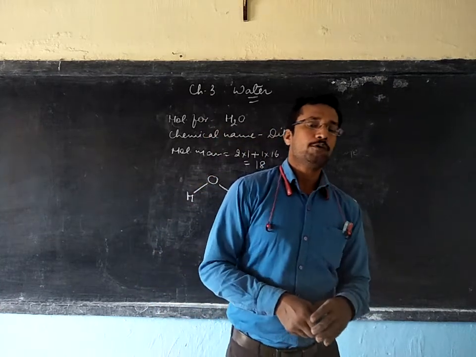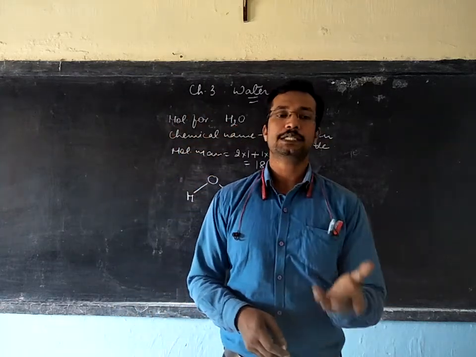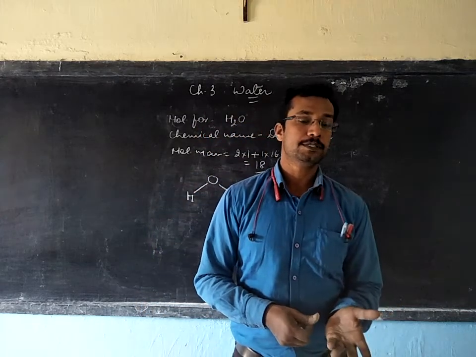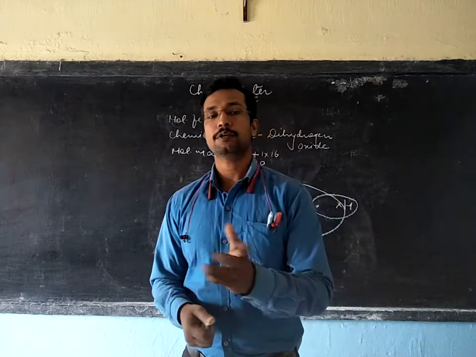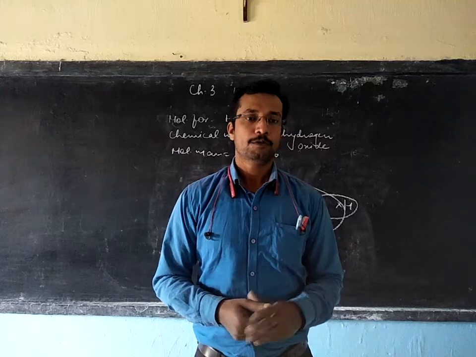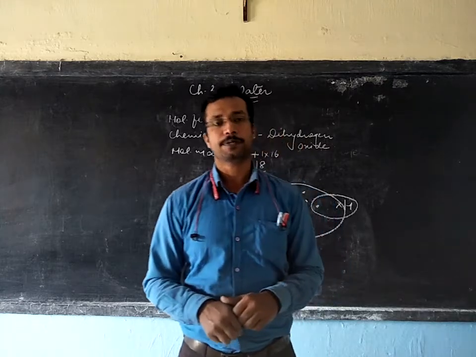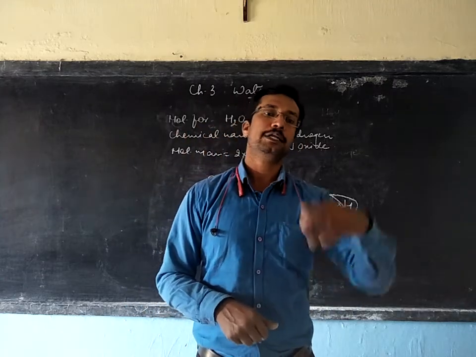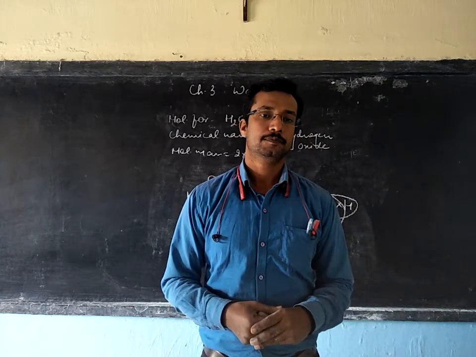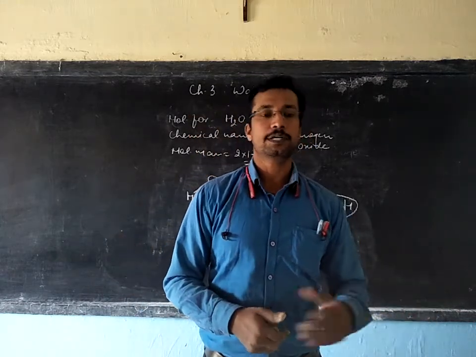We have one more property called freezing point. Pure water freezes at 0 degrees Celsius. You know, freezing is a process in which a liquid solidifies to give a solid at a fixed temperature. So the freezing point of water is 0 degrees Celsius at 1 atmospheric pressure. Now here, on increasing the pressure, the freezing point will decrease. Similarly, when you add more impurity to water, that will also decrease the freezing point.